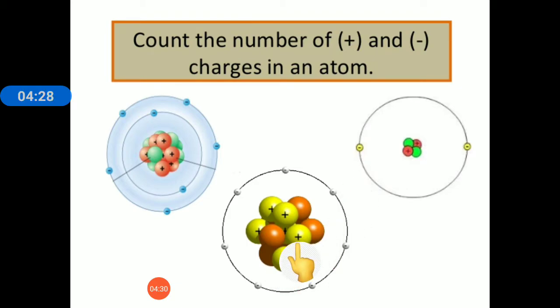Here if we count the positive charges, we have 1, 2, 3, 4, 5, 6, 7. So 7 positive charges. So we will have an equal number of 7 negative charges also, 1, 2, 3, 4, 5, 6 and 7. So the positive and negative charges in an atom are the same.